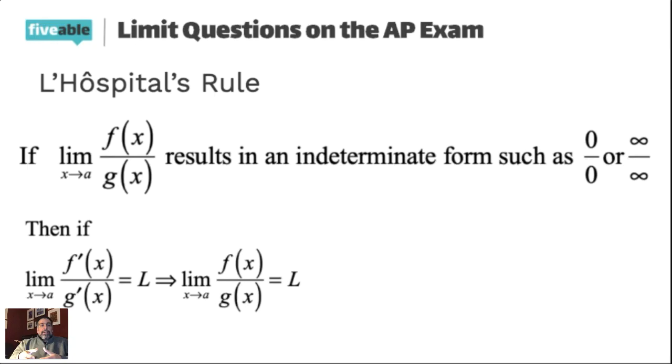So you could see an example where L'Hopital's rule is repeated. You might do the derivative of the numerator over the derivative of the denominator, get an indeterminate form, and then do another round where you do the second derivative of the numerator over the second derivative of the denominator. As long as it's indeterminate, you keep going. So I do have an example for us to take a look at. So let me switch back over to the tablet.